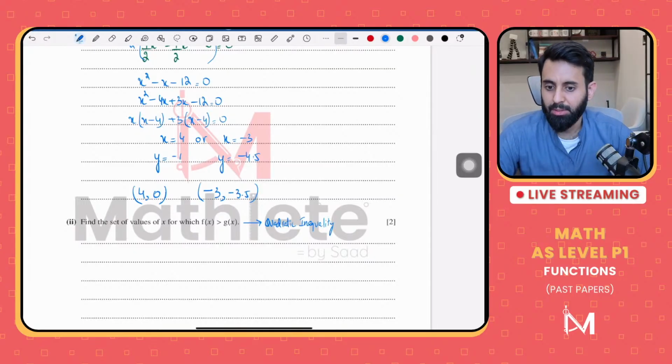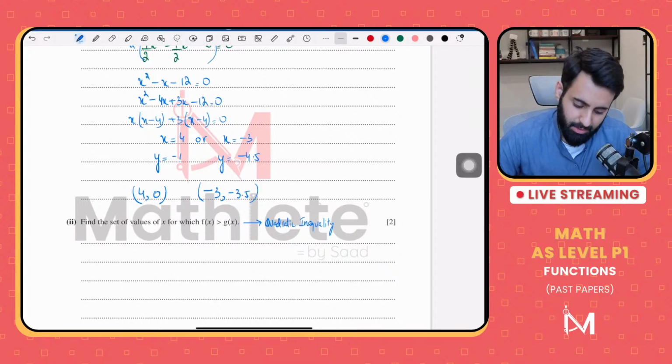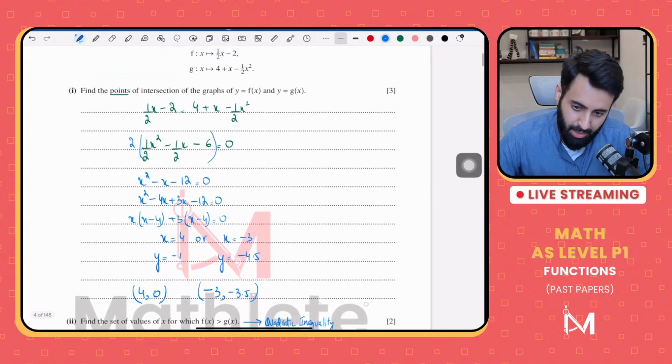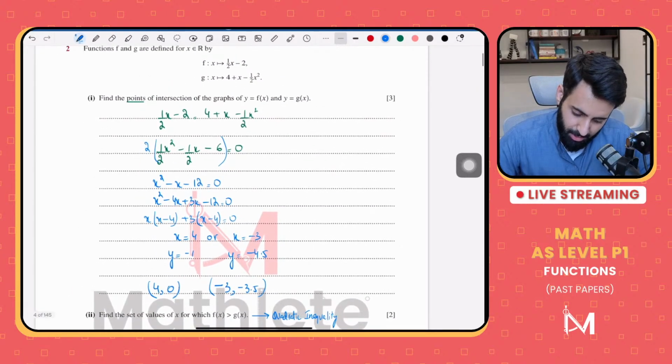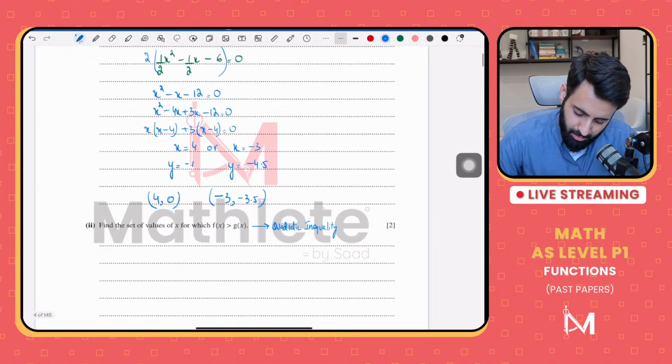Sir, is it necessary to round non-exact answers? Yes, of course. See, that's something that's given on the question paper. So if an instruction is given on the question paper, then there's no need to ask about it. Obviously, you're going to round it off correct to 3 significant figures.